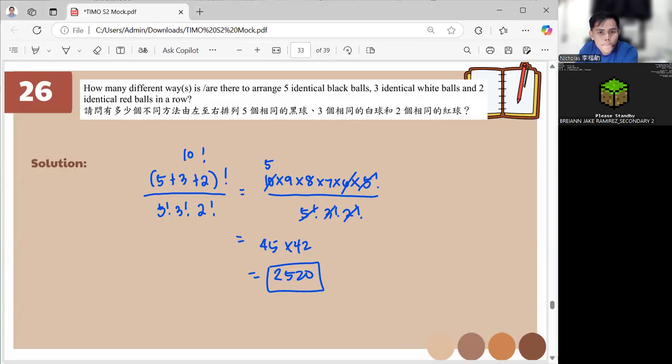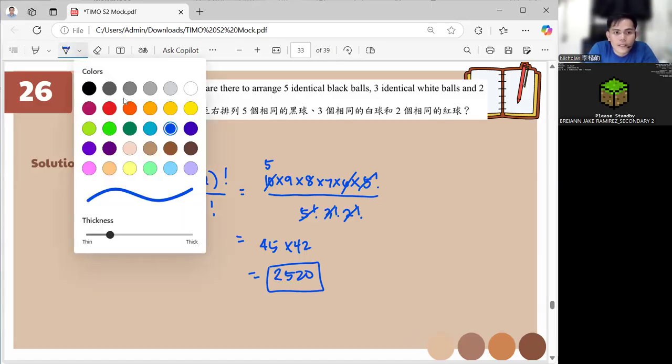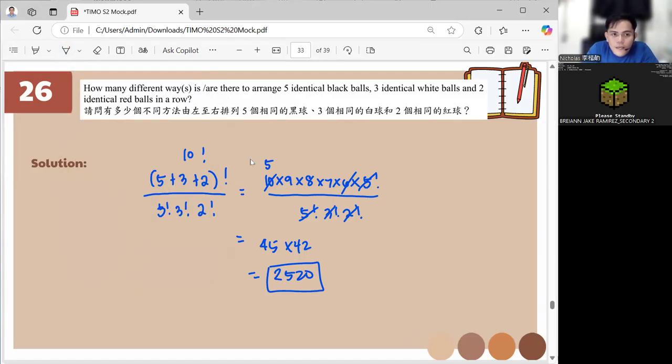Were we able to get rid of 10 by dividing it by 2, making it 5? Yes. So we cancel this one here. This 10 becomes 5 because we cancel the 2 here. Yes, correct.